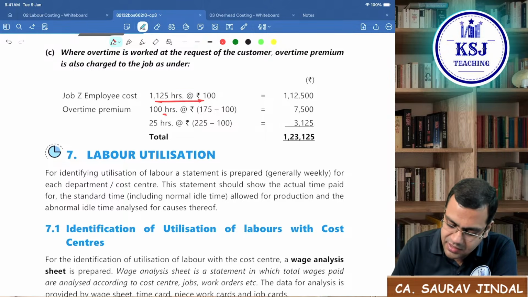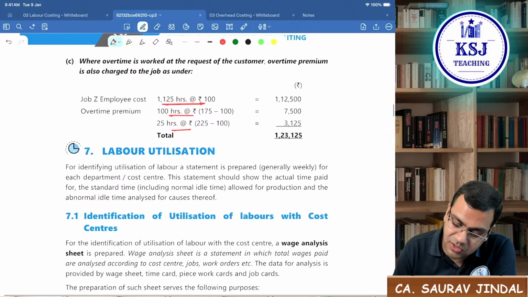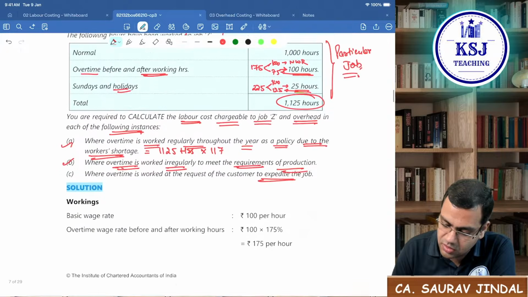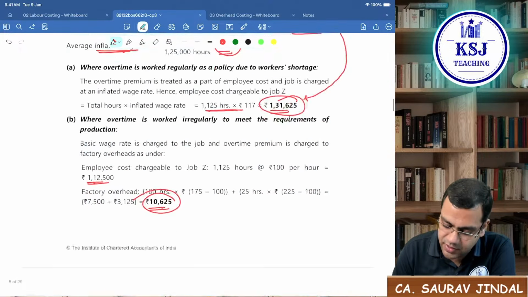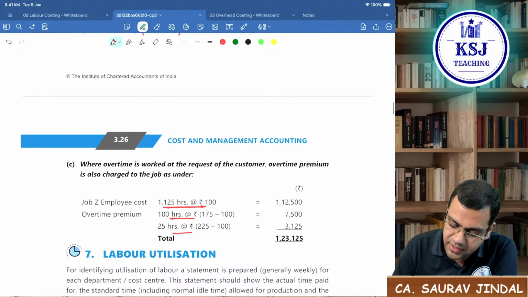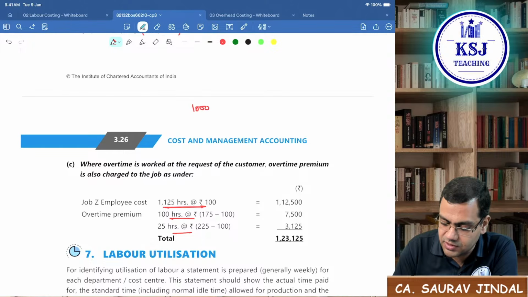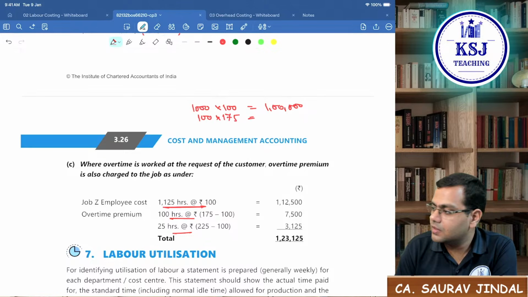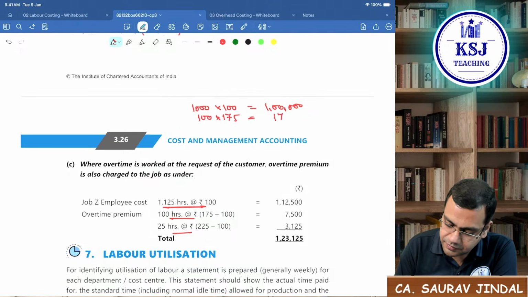So you can take it this way, or you can write it another way also. You can write it as on 1000 hours, 100 and 125. Okay, so you can calculate it like this also. On 1000 hours into 100, that is 1 lakh. 100 hours into 175, right? 17,500. Then 25 into 225.